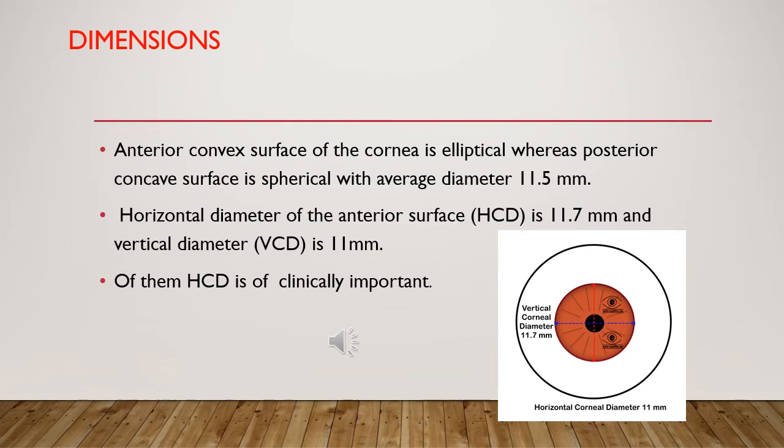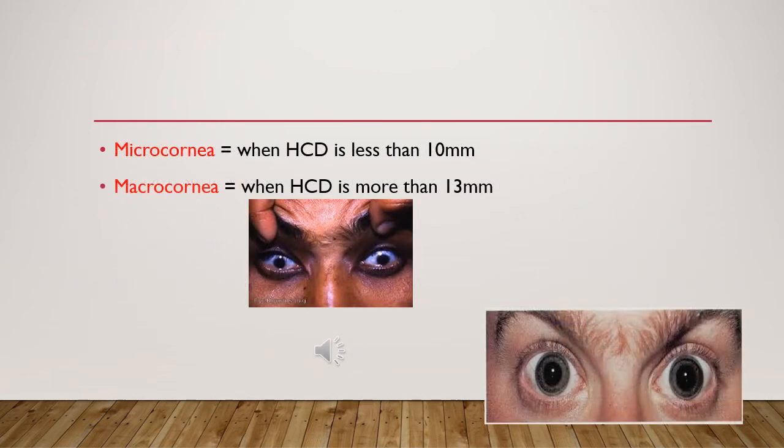The anterior surface of the cornea is convex and elliptical with an average horizontal diameter of 11.7 mm and vertical diameter of 11 mm, whereas the posterior surface is concave and spherical with an average diameter of 11.5 mm. Of them, the horizontal diameter is of clinical importance. When the horizontal corneal diameter is less than 10 mm, it is microcornea. When this diameter exceeds 13 mm, this is macrocornea.